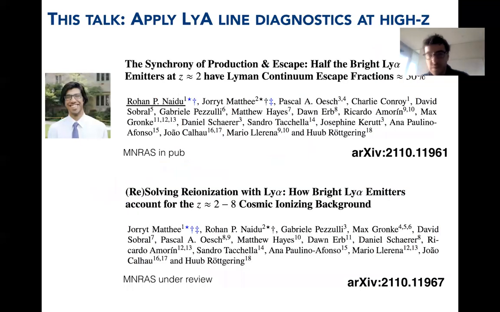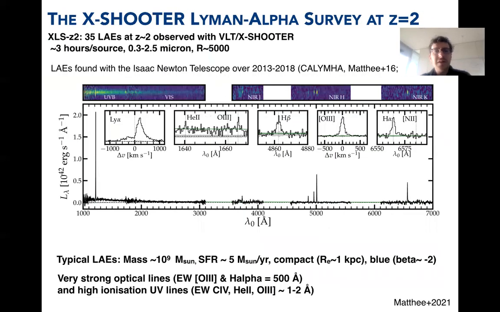So in our work, we try to do this at high redshifts, redshift 2 directly. These results came out a few months ago on the arXiv in these two papers. So again, highlighting Rohan Naidu, we tried to make both papers co-first author. Please discuss them as such, still, because it's not really possible to do that. We have these two papers, and both these papers actually focus on slightly different topics. I'm addressing both in this talk. So the observations that these results are based on come from the X-SHOOTER Lyman-alpha survey at redshift 2.